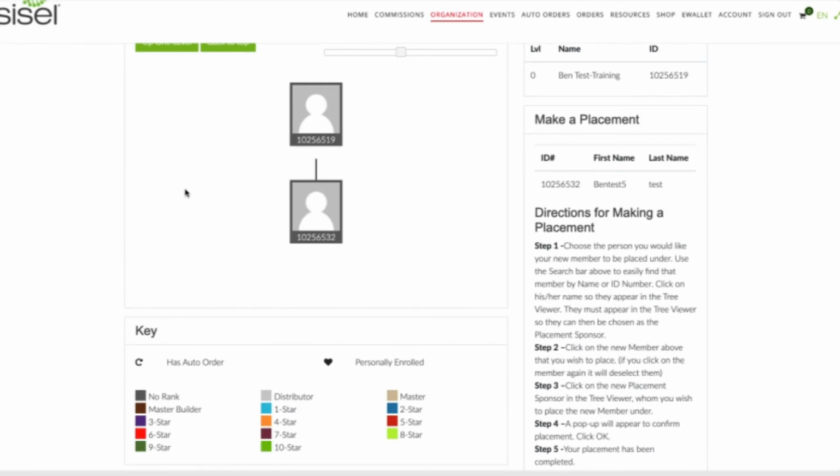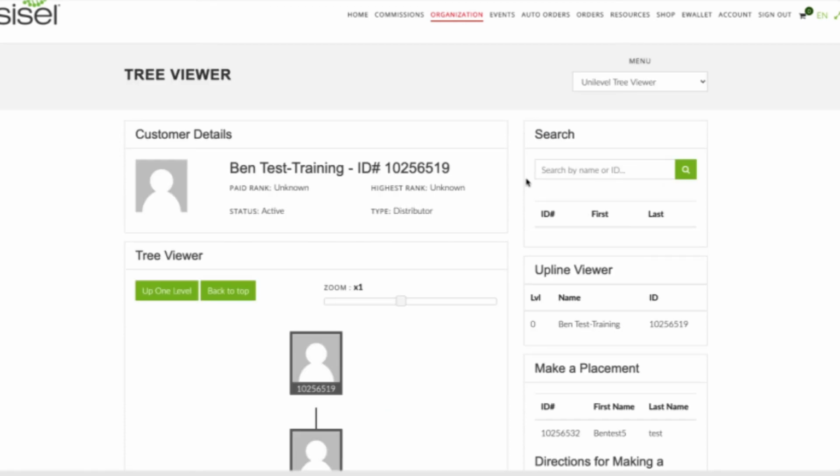There is a handy key at the bottom to help you know the meaning of certain colors and symbols. If you want to make a placement in your tree, there are step-by-step directions for doing so. If you feel like you're having difficulty with making a placement, you can reach out to your leader or to Sisel Customer Service for help. And that is it for your Sisel Office reporting.